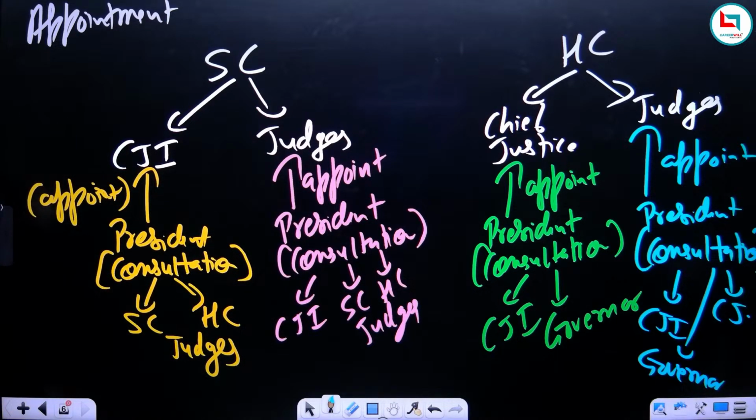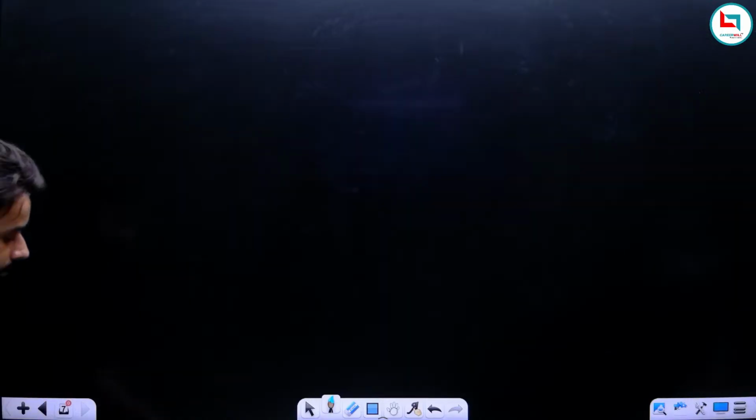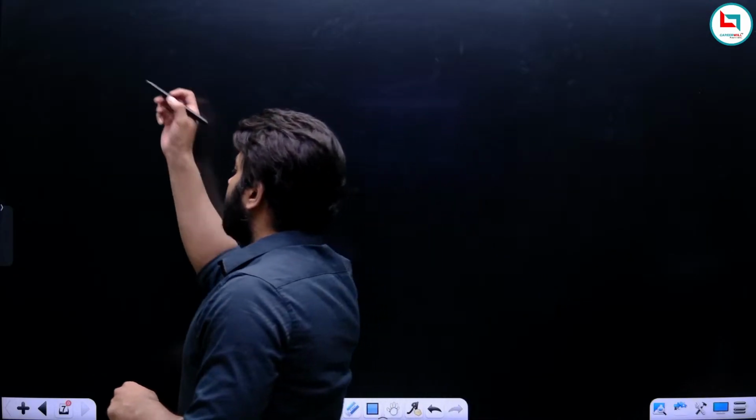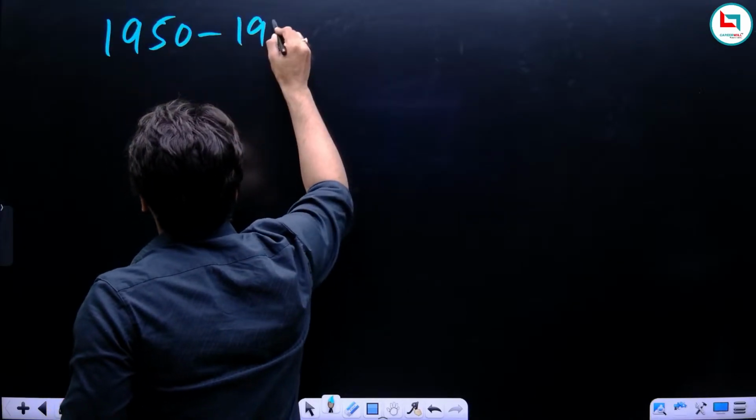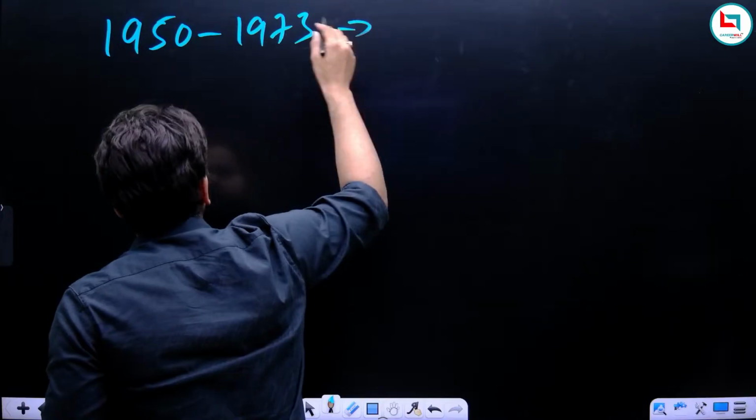Okay, so this is the appointment procedure in the Supreme Court and High Court according to the Constitution. But now we will start with the reality. Now remember, first of all, let us discuss what all controversies have been there related to the appointment of judges. So remember, there was a convention in the Supreme Court. From 1950 to 1973, there was a convention.